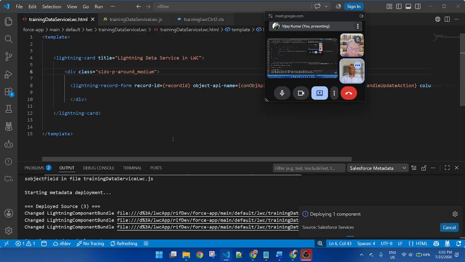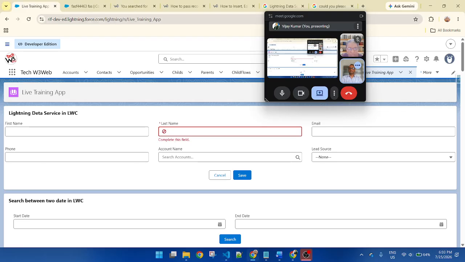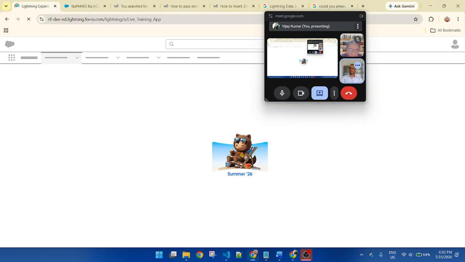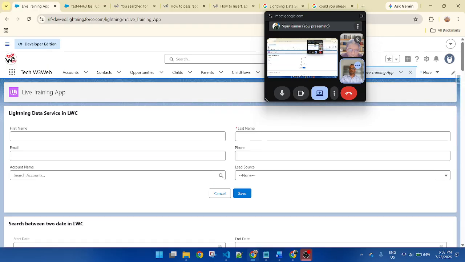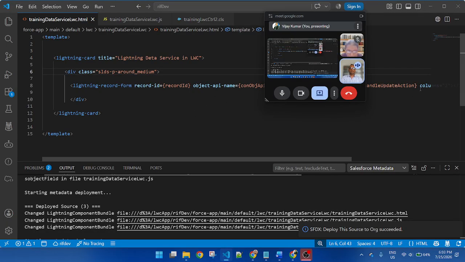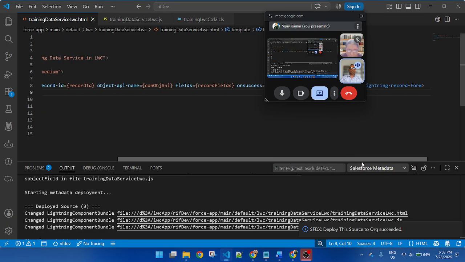Deploy. You can see there is a space created inside the container. Okay. So right now I changed it from 3 columns to 2 columns, so it divided into 2 columns.